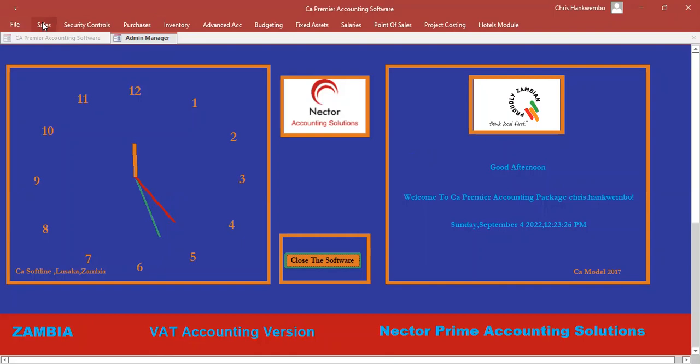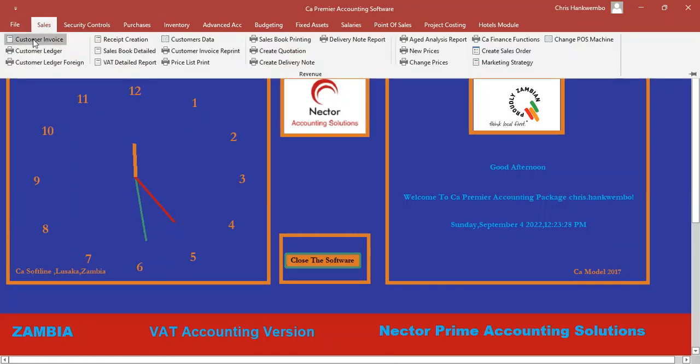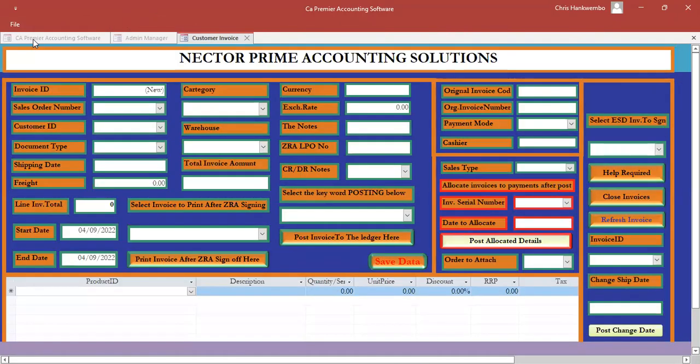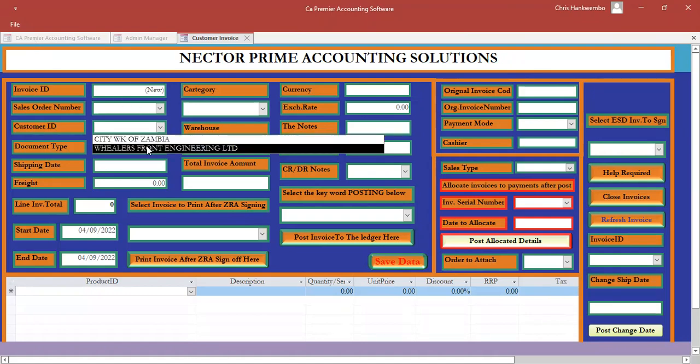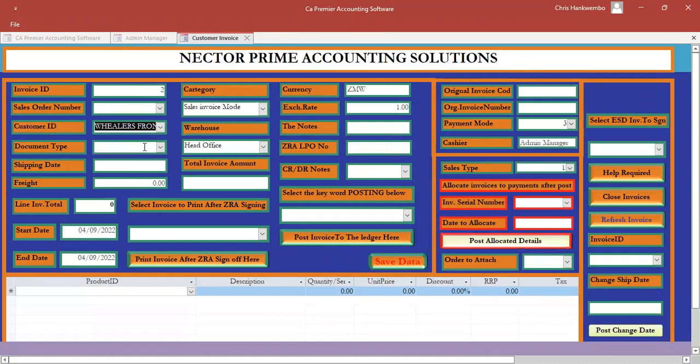I'll simply come here and say I want to generate an invoice which is tax compliant, stamped by ZRA. All I need to do is select the customer there. I'm going to use this customer here, let's say Wheelers, as a customer. I'll come here and say, okay, fine, that is my customer. What document am I going to use as an invoice? It's a tax invoice, so you simply select a tax invoice.